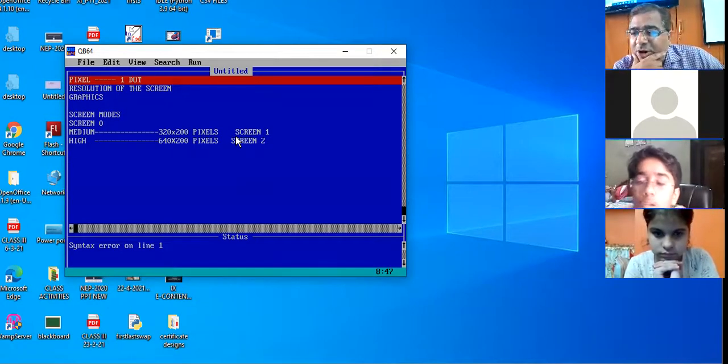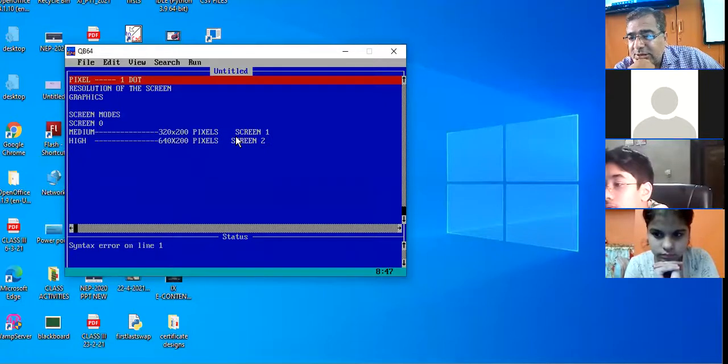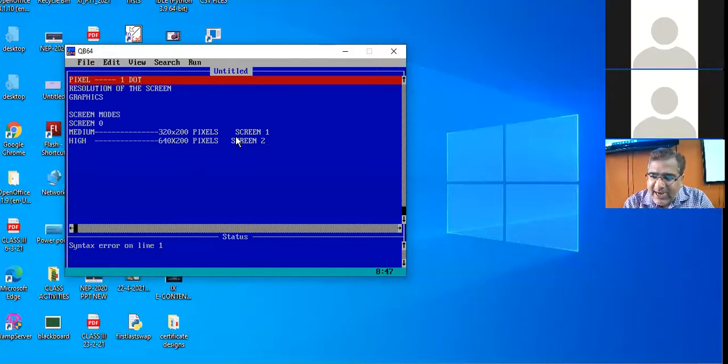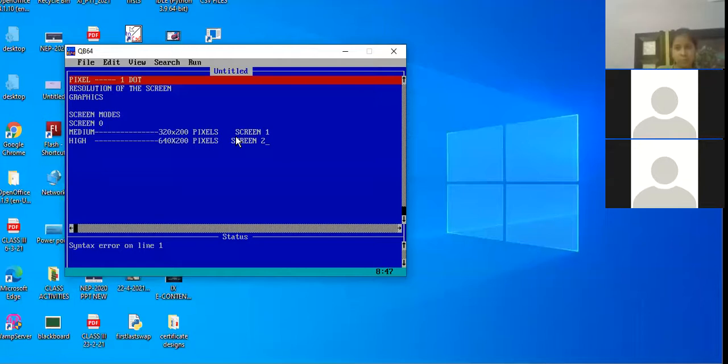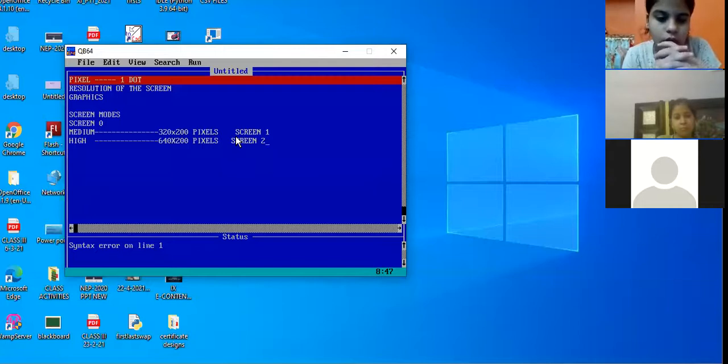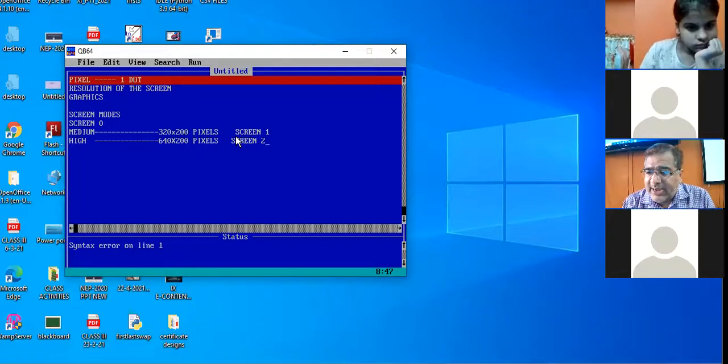Okay, how many of you have gone to PVR when there was no lockdown? Have you ever noticed while booking the ticket, they give you ticket and screen is mentioned on that? Screen 1, screen 2, screen 3, screen 4. Similarly, here in the QBasic, you can set the screen. Accordingly, you can get to know how many colors are supported by the screen 1, how many supported by screen 2, how many supported by screen 7.